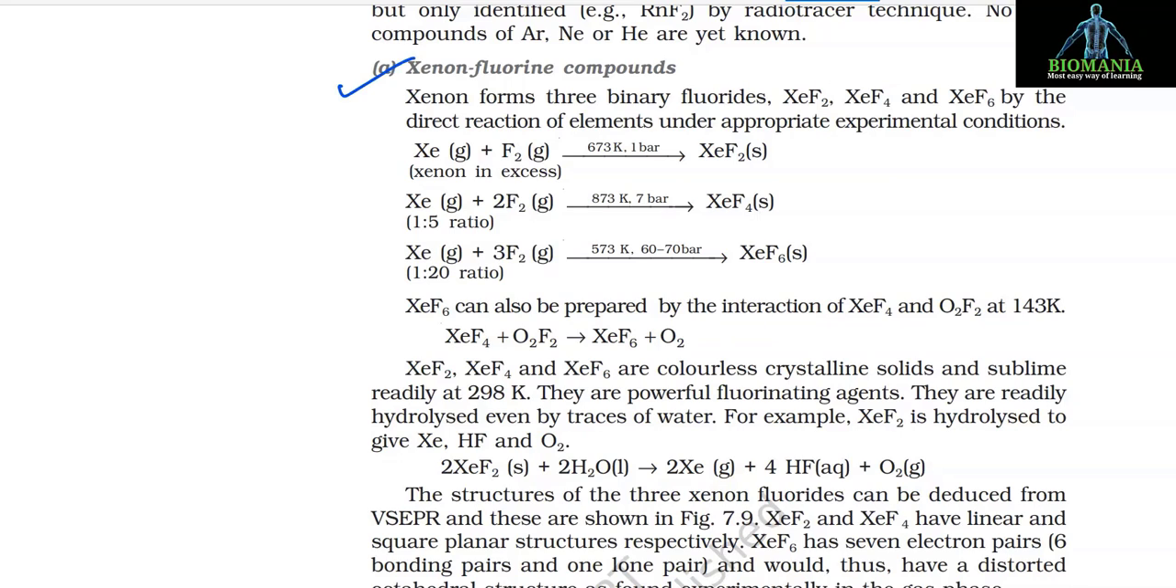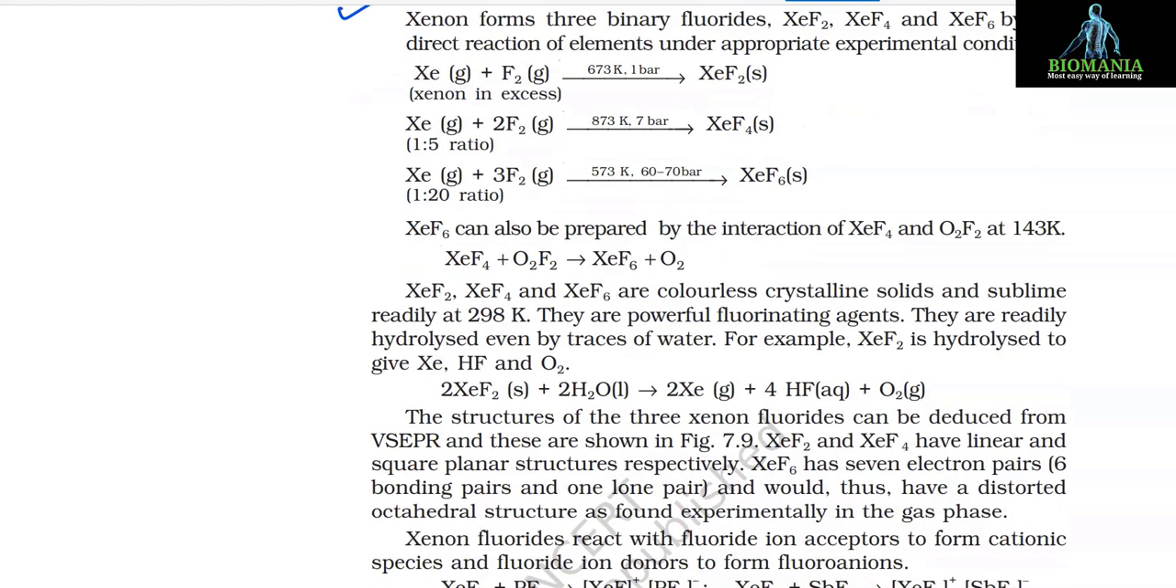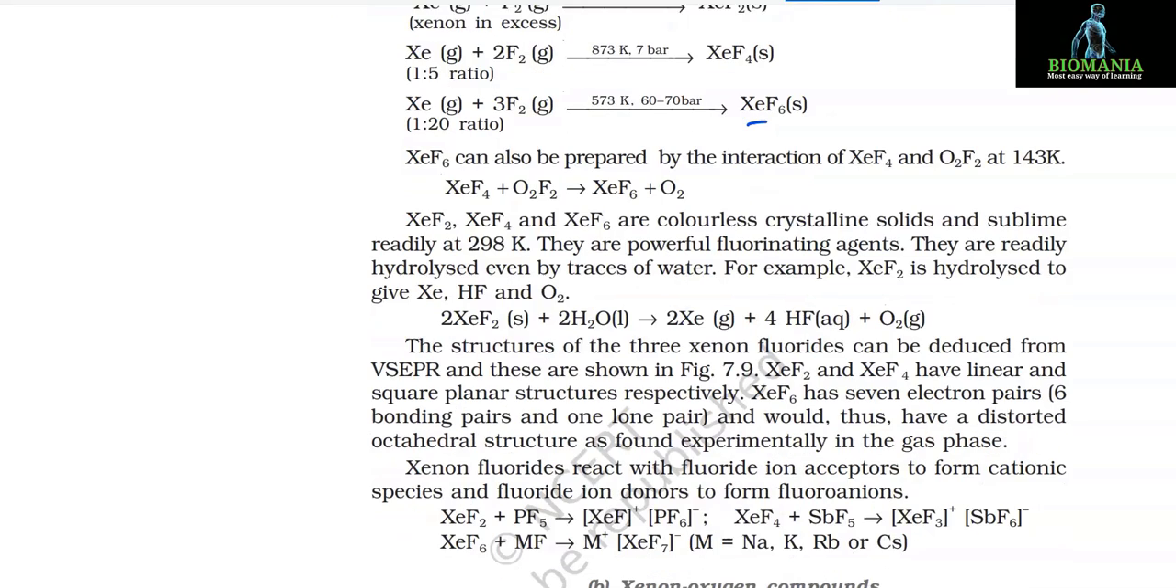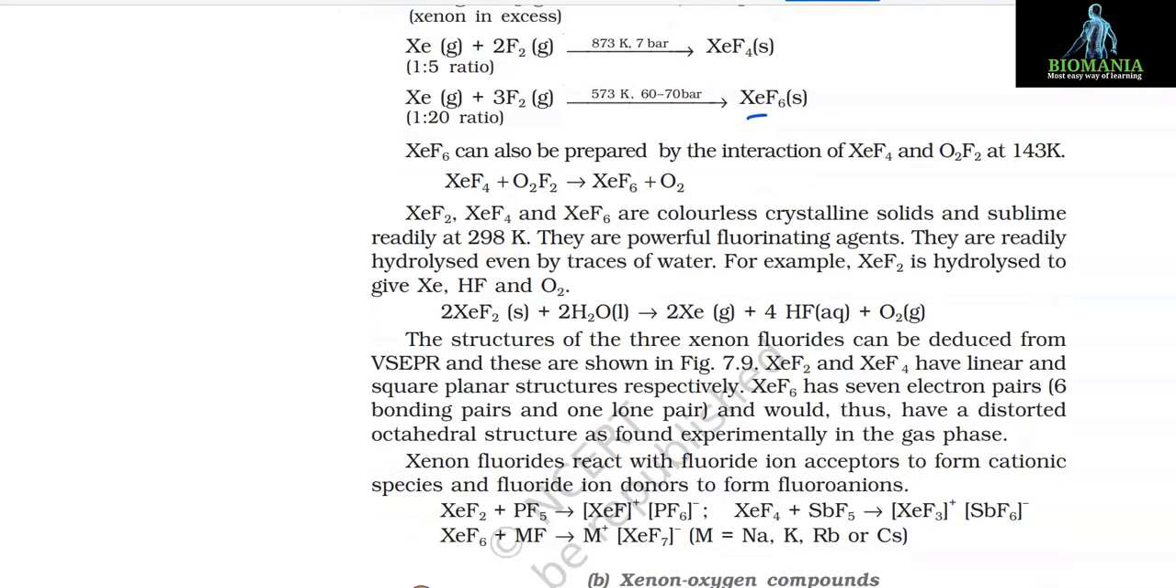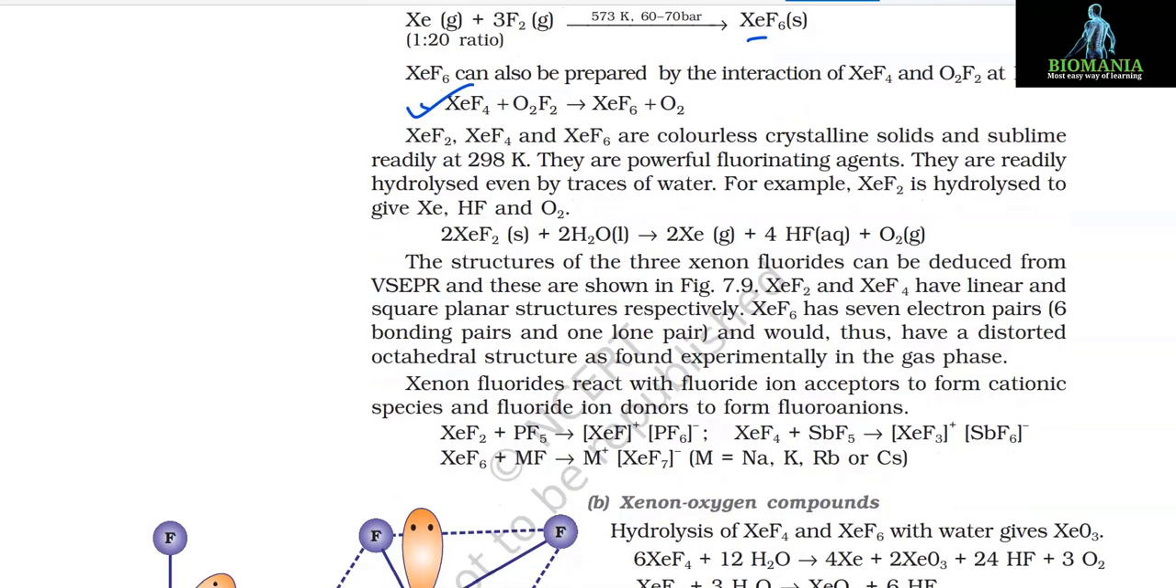A. Xenon-fluorine compounds. Xenon forms 3 binary fluorides, XeF2, XeF4 and XeF6, by the direct reaction of elements under appropriate experimental conditions. Xe plus F2 at 673 K and 1 bar pressure gives XeF2. Xe plus 2F2 at 873 K and 7 bar gives XeF4, and Xe plus 3F2 at 573 K and 60 to 70 bar gives XeF6. XeF6 can also be prepared by the interaction of XeF4 and O2F2 at 143 K. The reaction is XeF4 plus O2F2 gives XeF6 plus O2.